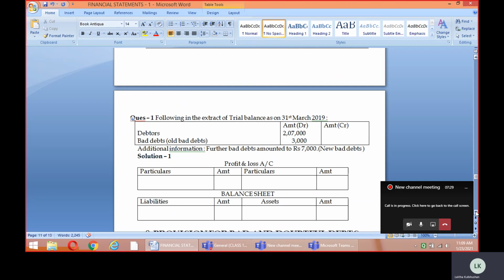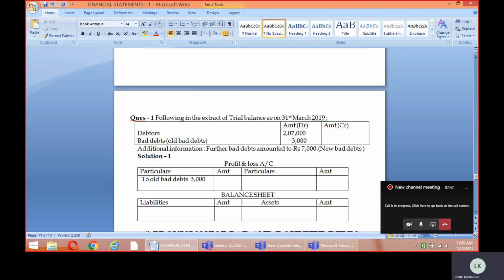What we will be doing is showing on the debit side, first, the old bad debts. We will write old bad debts. The value of the old bad debts given to us is 3,000. This year's further addition, that means the new bad debts created this year, is given to us in the question as 7,000. So altogether the total bad debts we will be showing outside is 10,000.